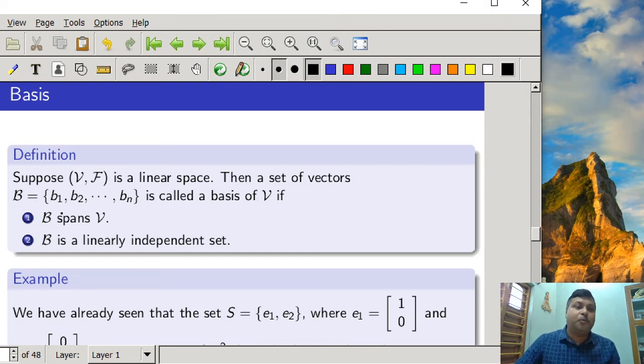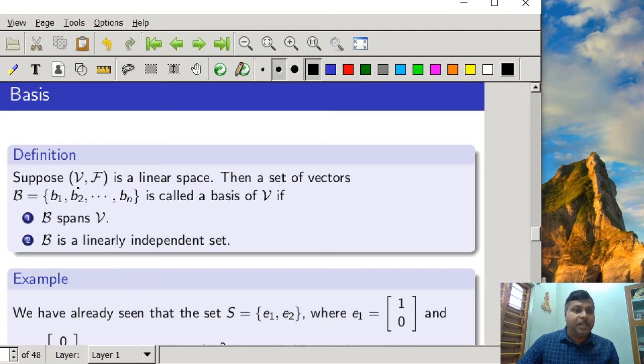it has two properties. First, B spans V. What is the meaning of B spans V? Any vector you choose from the vector space V can be expressed as a linear combination of the vectors b1, b2, bn. Then we can say that B spans V. The other property is that B, that is b1, b2, bn, is a linearly independent set.